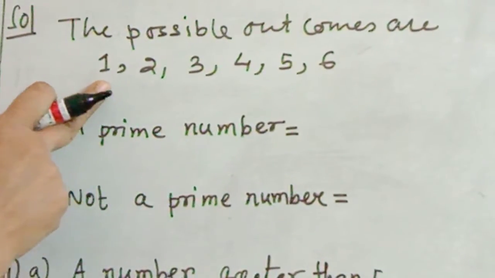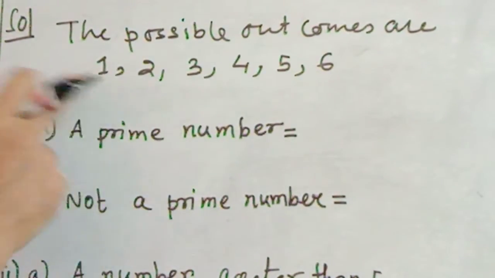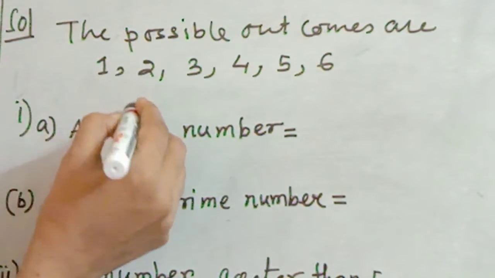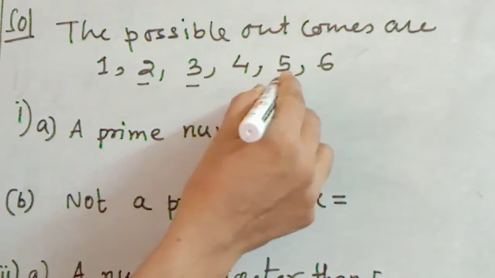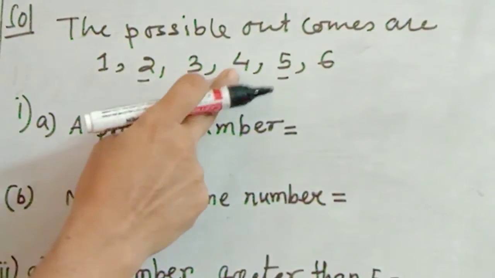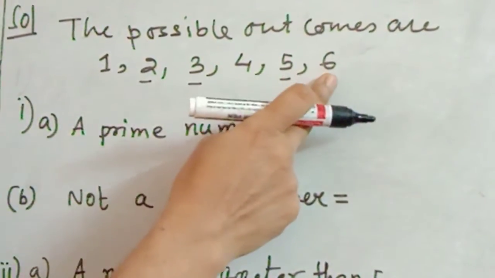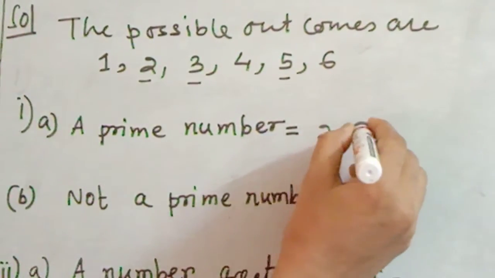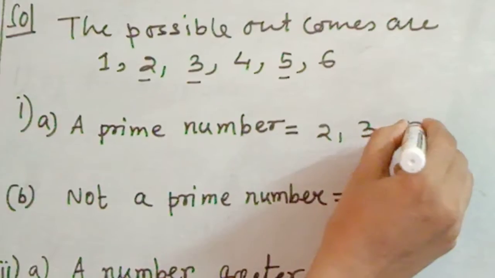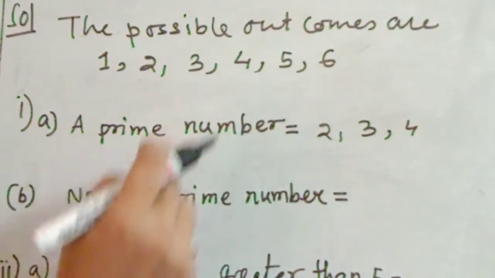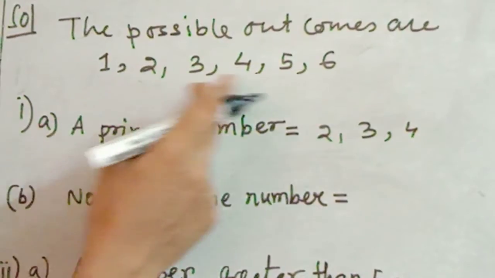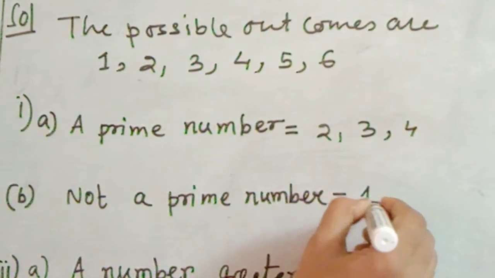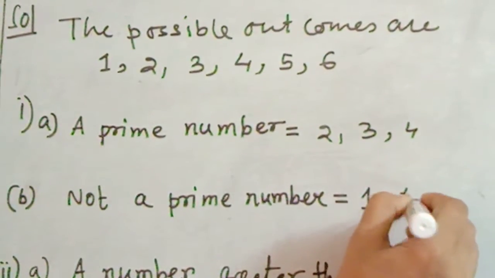Now you know that these are all the numbers are not prime numbers. As you know, 1 is neither prime nor composite. So prime numbers are 2, 3 and 5. 4 is a composite number and 6 is also a composite number. So the prime numbers are 2, 3 and 5. Okay, now not a prime number, those numbers are not prime. In this counting you can add 1 also, because 1 is not a prime number. 1, 4 and 6.